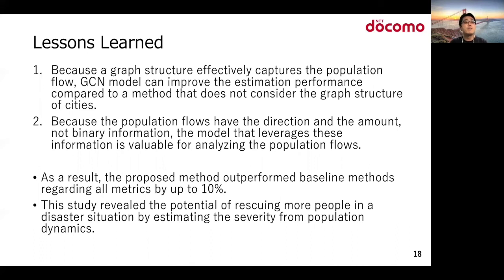Second, because the population flow has the direction and the amount, not binary information, the model that leverages this information is valuable for analyzing the population flows. As a result, the proposed method outperformed the baseline method regarding all metrics by up to 10%. This study revealed the potential of rescuing more people in a disaster situation by estimating the severity from population dynamics.